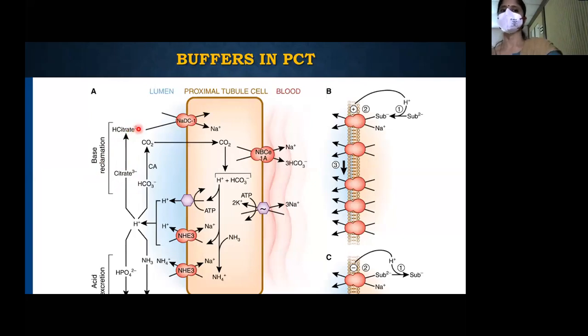This citrate reabsorption will be increased in acidosis, because the H plus that is being secreted by the luminal side proteins will combine with the tricarboxylic acid to form dicarboxylic citrate, and finally that is getting reabsorbed. So acidosis actually favors reabsorption of citrate. Just remember that this is one of the buffers in PCT. Apart from that, you have the phosphate buffer, etc. Not going into detail of it.